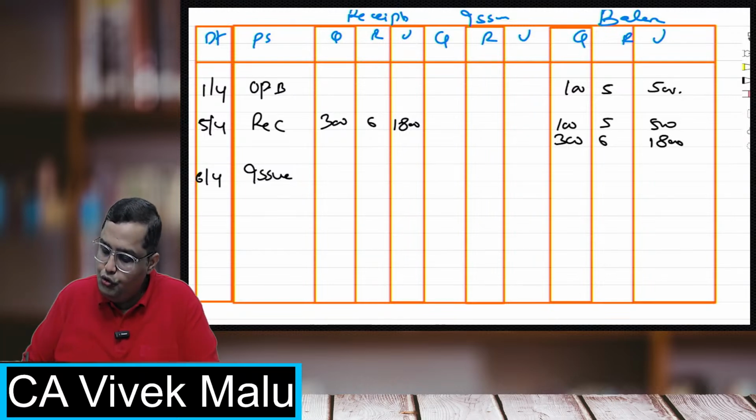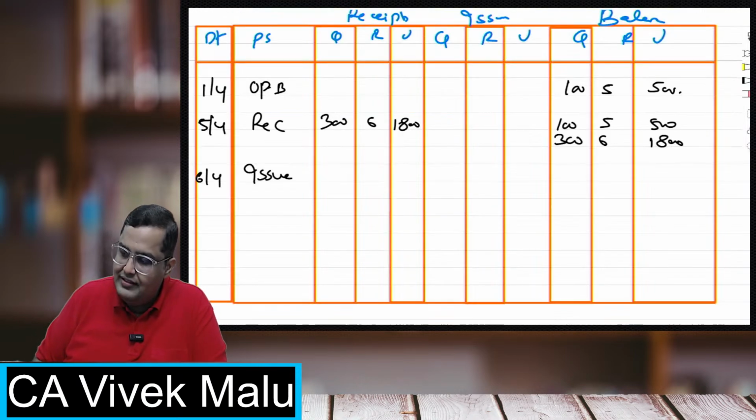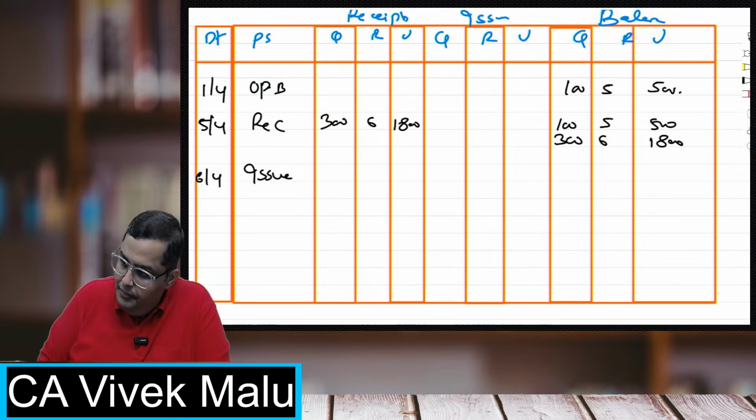If I have to issue 250 units using a FIFO system, which ones will they be? Yes, perfect, Siddesh, perfect. I'll be using 100 units of 5, the first one will go out.